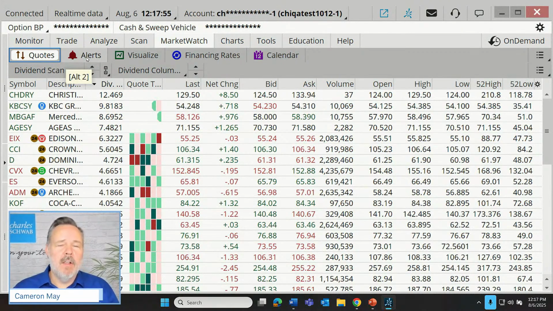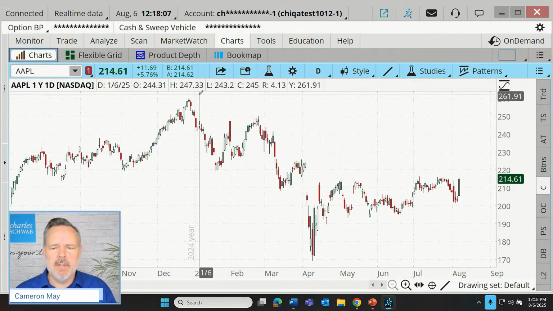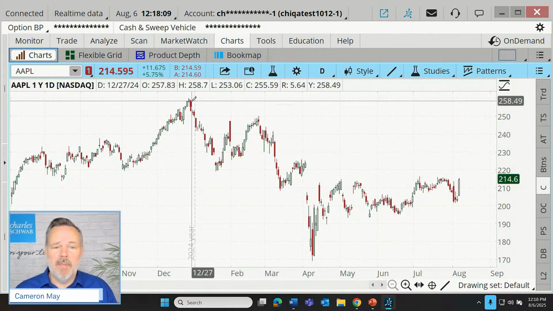Let's move on to this alerts tab. An alert is when we are waiting on a specific condition of some kind, and we want Thinkorswim to notify us when that condition is met. So I'm going to set up a theoretical example here. Let's go to our charts, and let's take a look at Apple for just a moment.